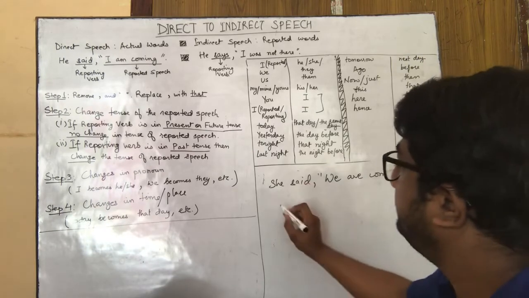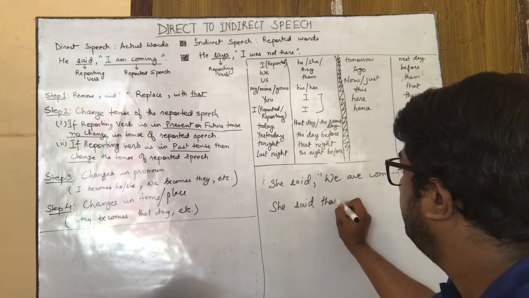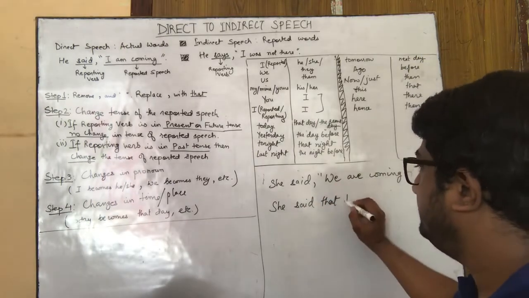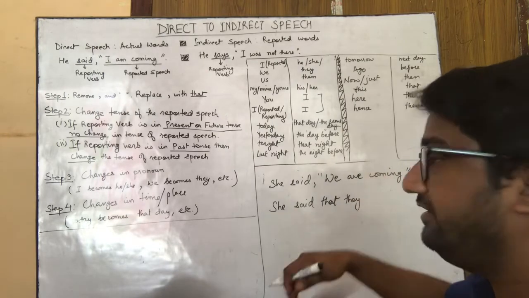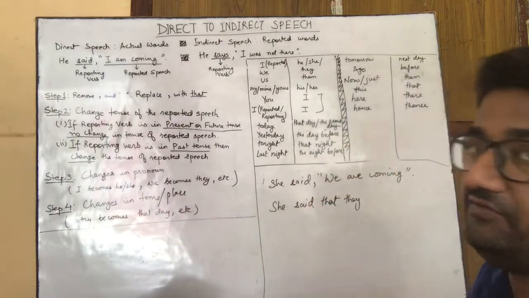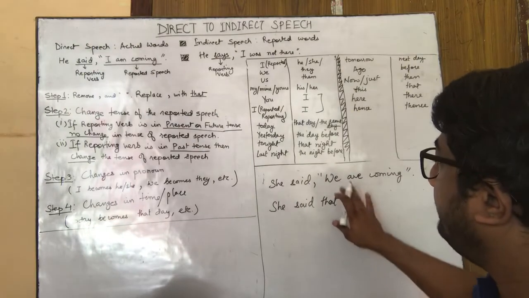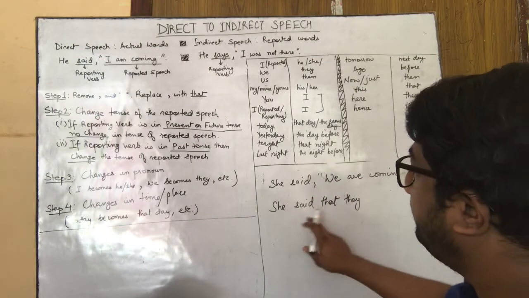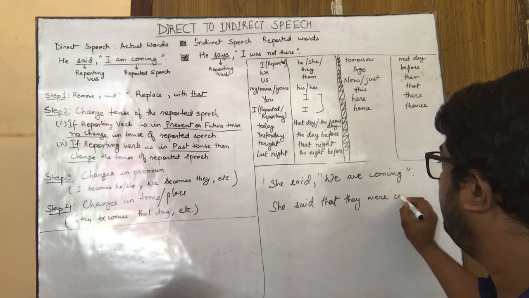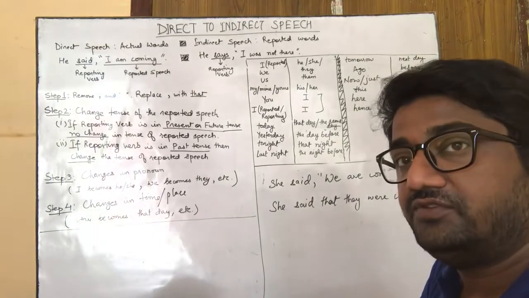This will be transformed as: she said that, because the reporting verb is in past tense, we will become they. As I said, irrespective of the reporting verb, pronoun, time and place changes you will have to make while transforming direct to indirect. She said that we will become they, and now because the reporting verb is in past tense, are will become were. They were coming. So I hope this clears most of your doubts.